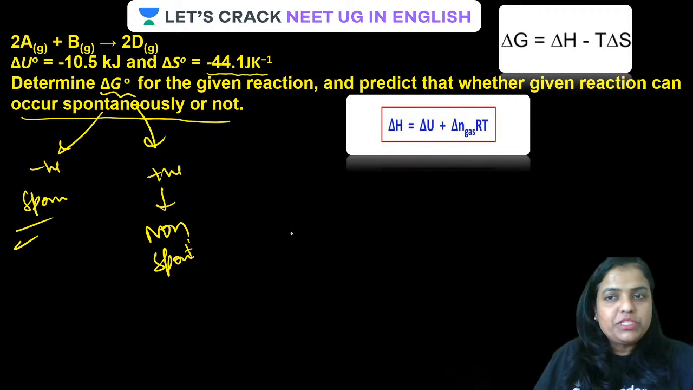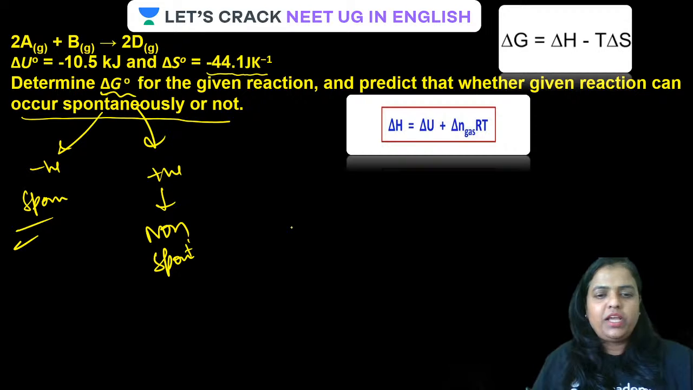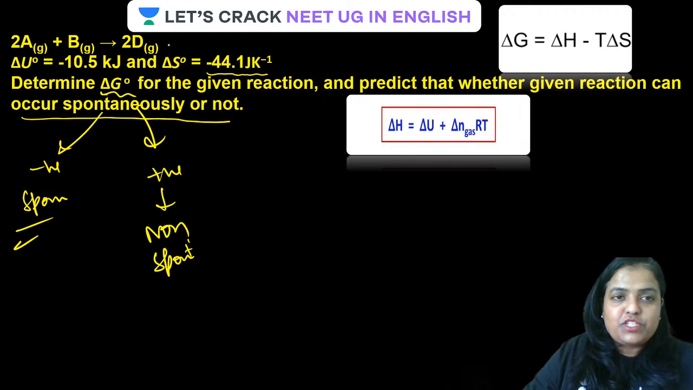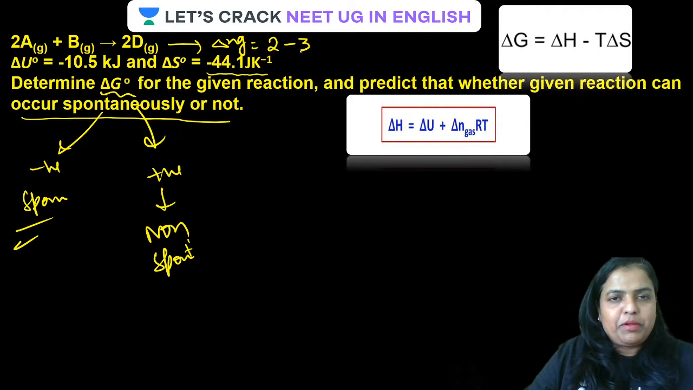Delta U is given, delta S is given. Is anything else given? Yes, something has to be found out. What is the value of delta Ng? Guys, 2 moles of gaseous product and 3 moles of gaseous reactant. So the value of delta Ng has to be 2 minus 3. I'm repeating, it has to be 2 minus 3, that will come out as minus 1. All clear, guys? We got the value of delta Ng.